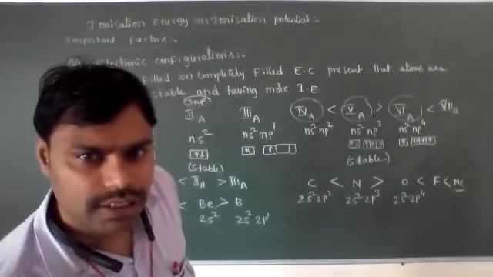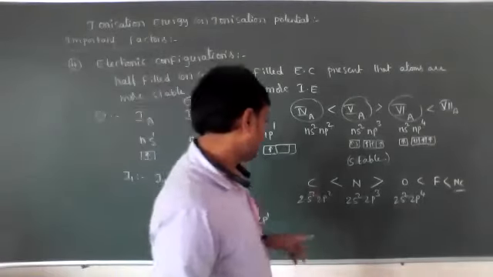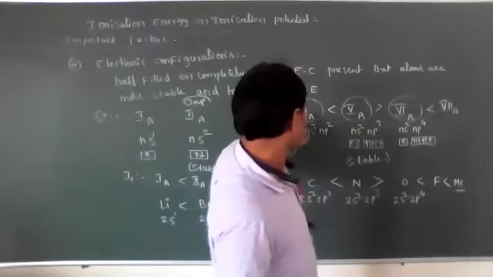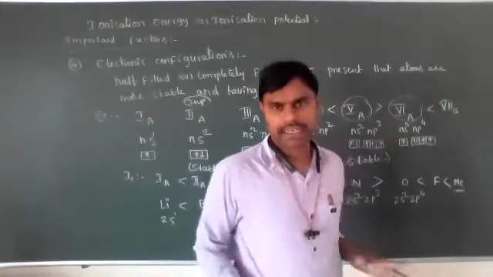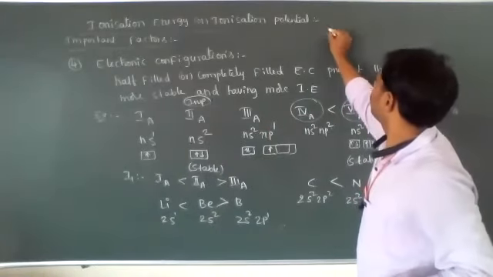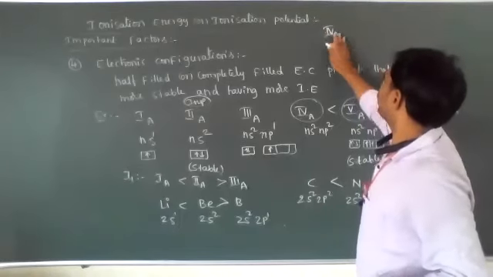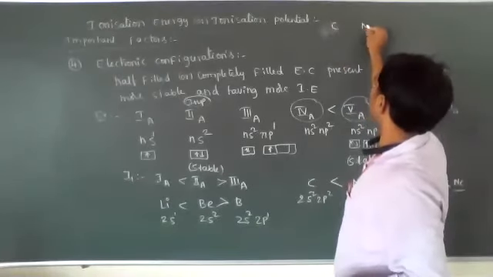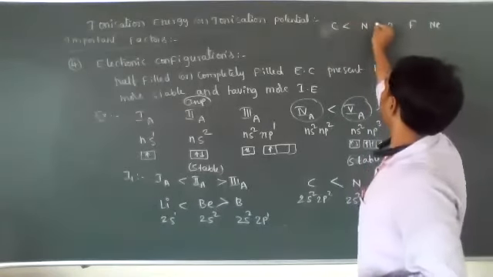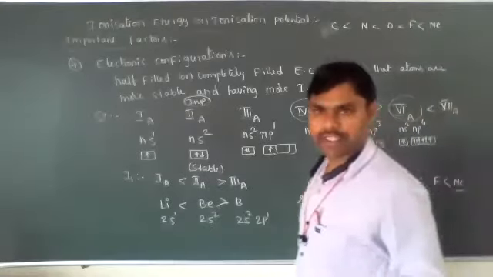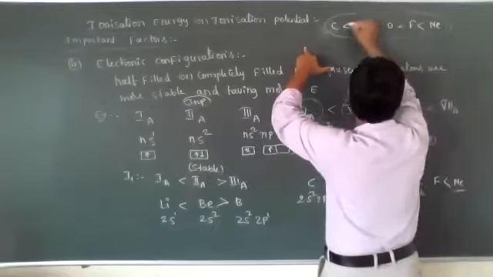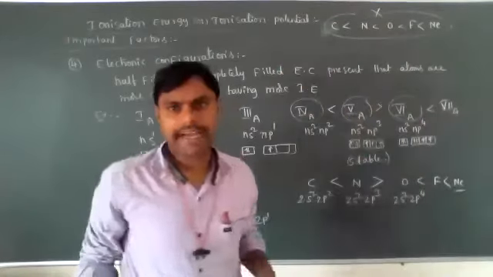See the last example, the carbon, nitrogen and oxygen comparison I am telling. Means 4th, 5th, 6th, 7th. Generally, fourth A group elements, carbon, nitrogen, oxygen, fluorine, neon. In a period, the ionization energy should increase in this order, but it is not like that, it is wrong. Why is it wrong?